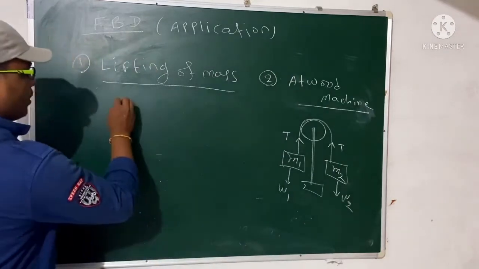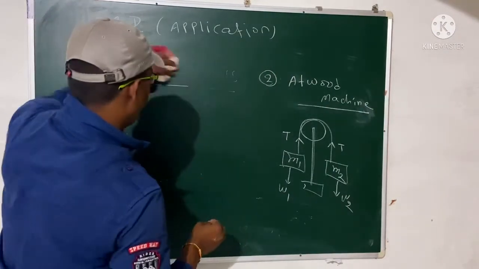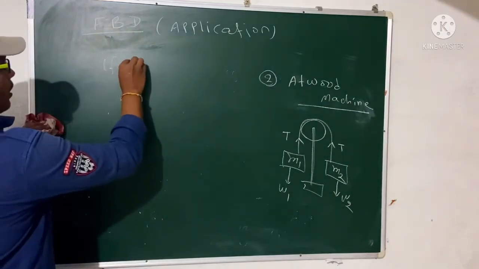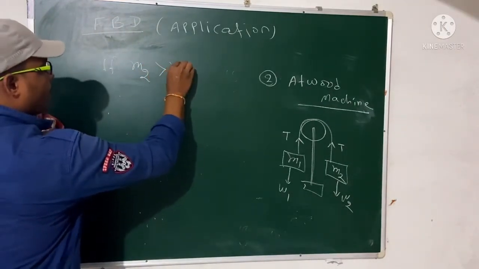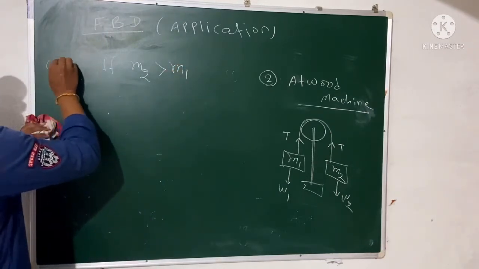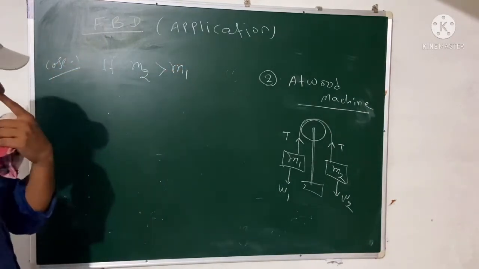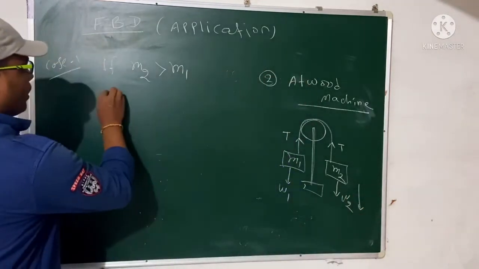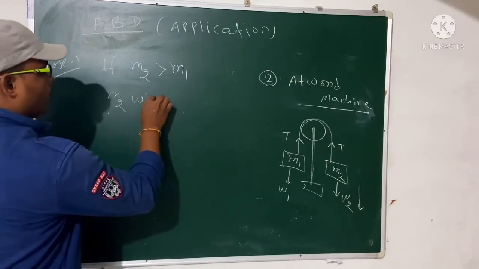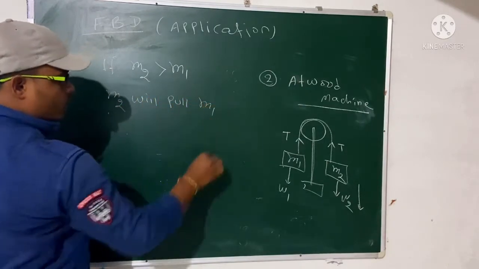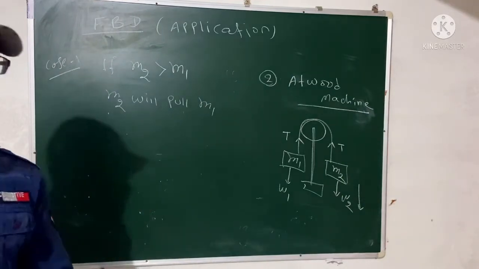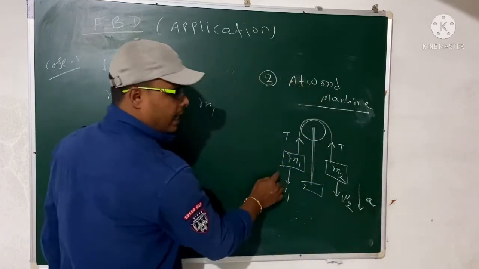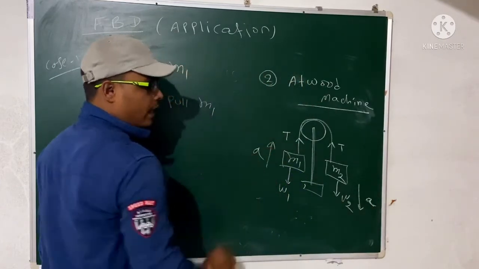So remember, leaving the lifting case, if your M2 is greater than M1, so this is case one. If M2 is greater than M1, so what will happen? M2 will move downward. M2 will pull M1. So M1 क्या करेगा? M2 को उसकी तरफ खींचेगा. So यहाँ पर एक्सेलरेशन का डायरेक्शन कहाँ होगा? डाउनवर्ड. और इसका एक्सेलरेशन कहाँ होगा? upward. So try to understand.